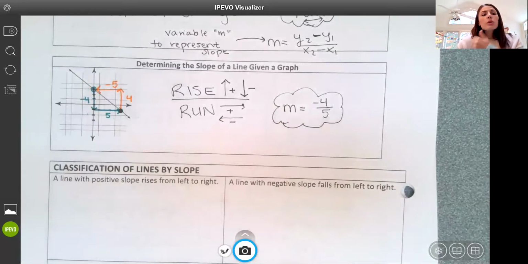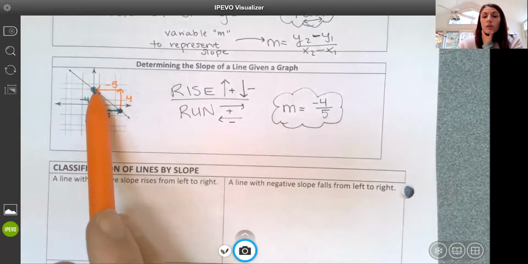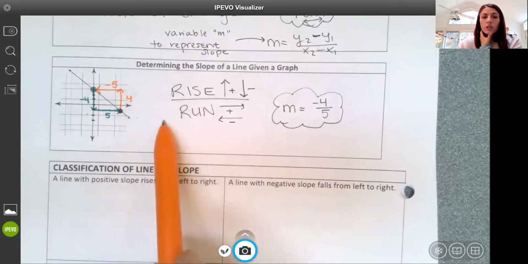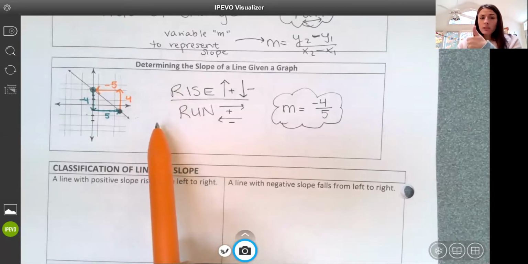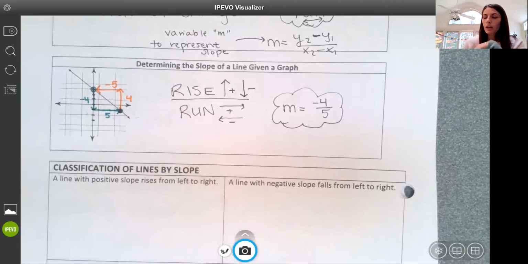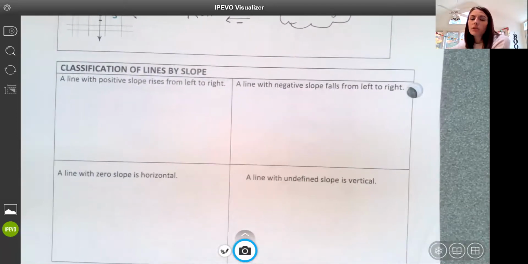What you do want to be careful of: I could have drawn in my run first and then my rise. Sure, that could have also worked, but I don't want to flip around the fraction. So the rise always has to be in the top. The run always has to be in the bottom of that fraction that we create with slope. Okay. Now, when I look at my lines, I should be able to identify some basics of the slope just looking at it.